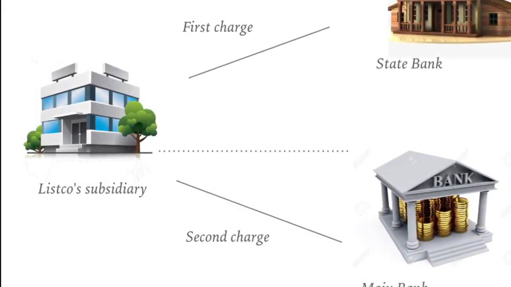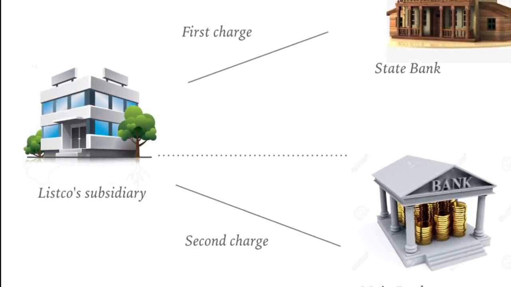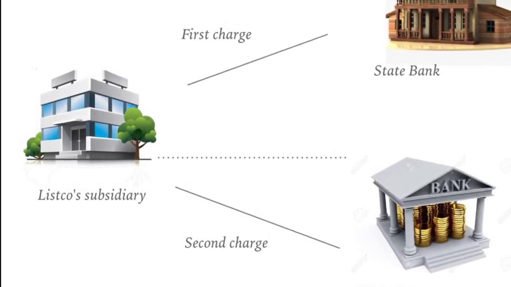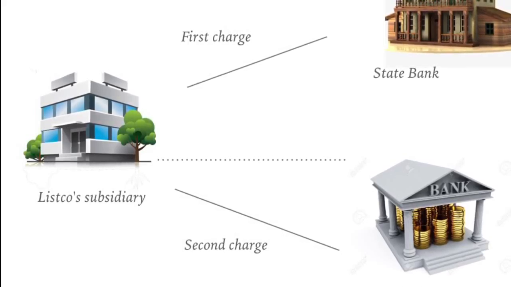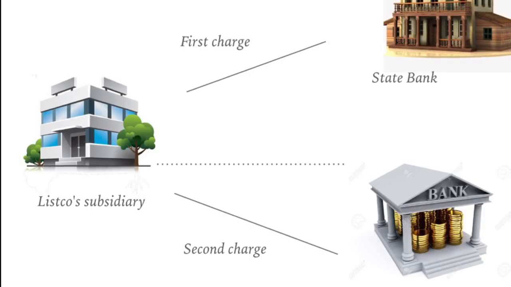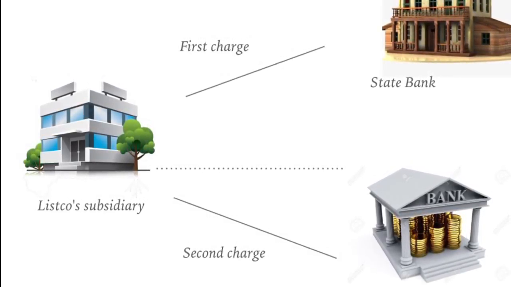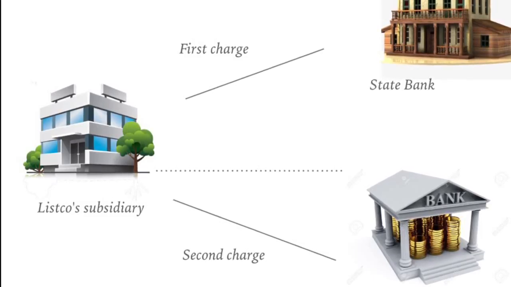One of Lisco's subsidiaries required funding as working capital and borrowed RM8 million from State Bank and in return charged its entire assets and undertaking in favour of the bank. The charge was duly registered with the company's commission.